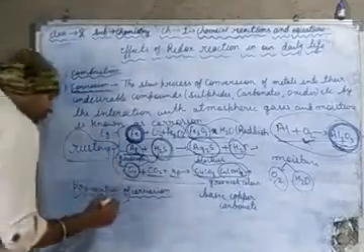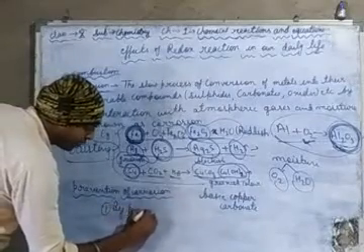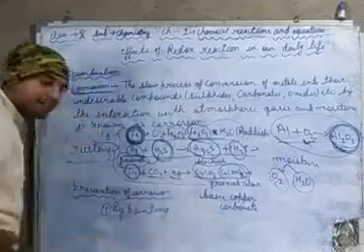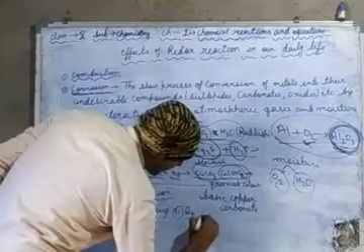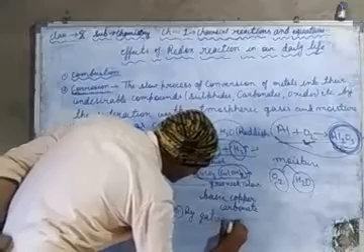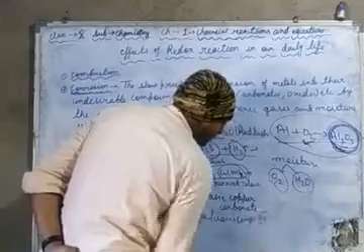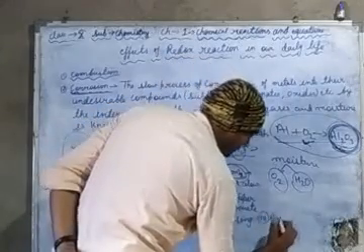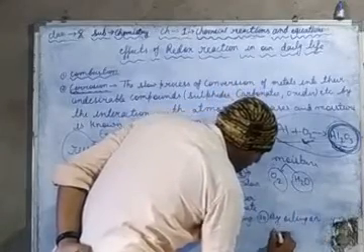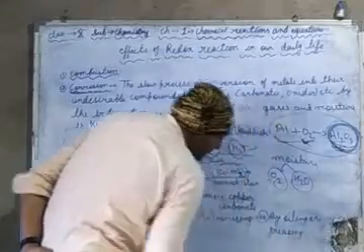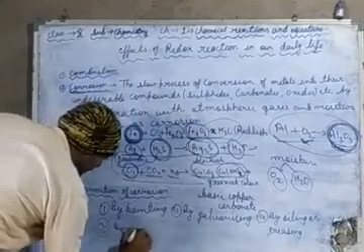The methods are, first of all, by painting; second, by galvanizing; third, by oiling or greasing; then the fourth, by electroplating.